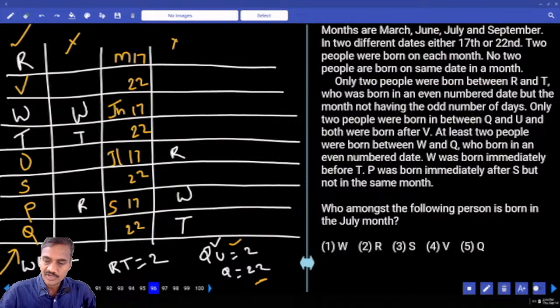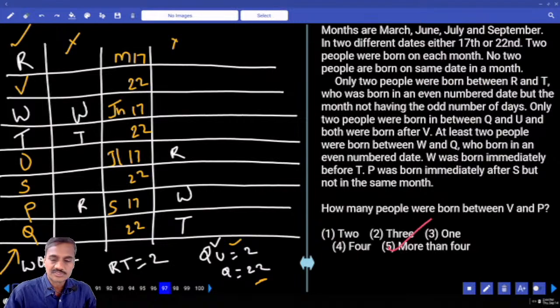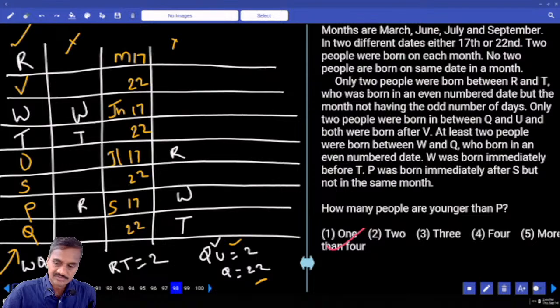Who among the following persons was born in July? U and S, choice 3, question number 96. How many people were born between V and P? In between V and P there are 4 people, that is choice 4, question number 97. How many are younger than P? Only 1, that is choice 1, question 98.